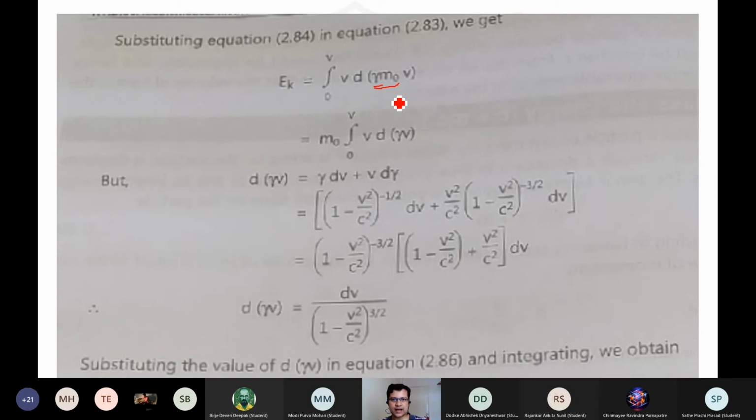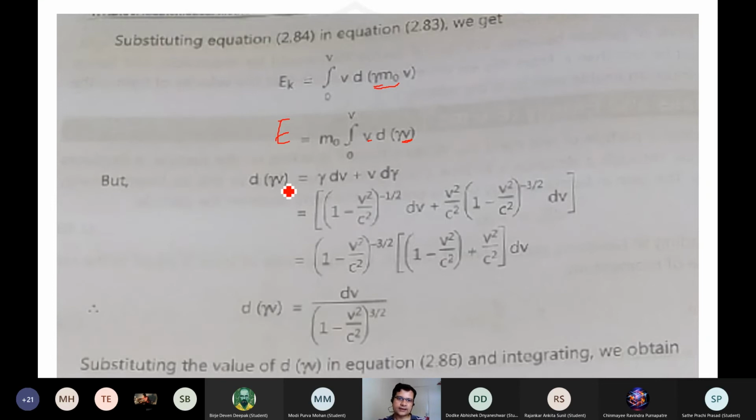You just write m as gamma m0, but gamma is 1 minus v square by c square to the power minus half, remember. So this quantity Ek comes out to be m0, the constant rest mass which comes out of the integral sign, and the integration from 0 to v of v d gamma times v over there.